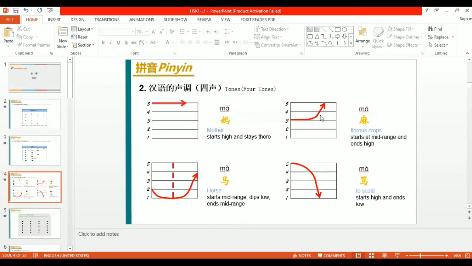Now let's come to the third tone, which starts below the mid range, dips low, and ends above the mid range.